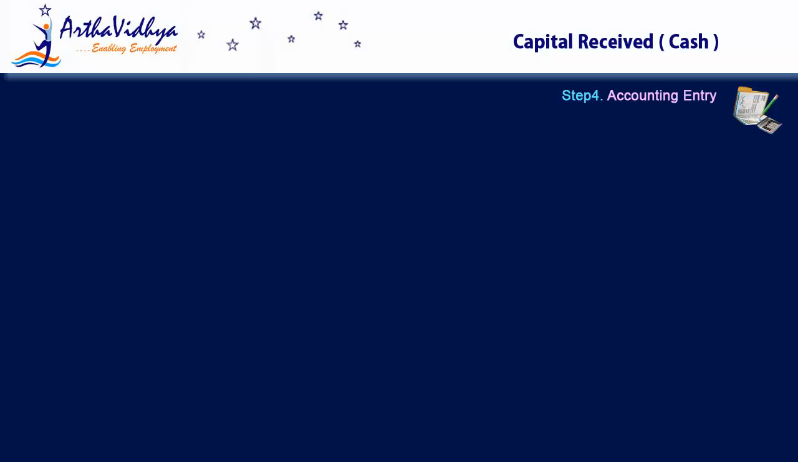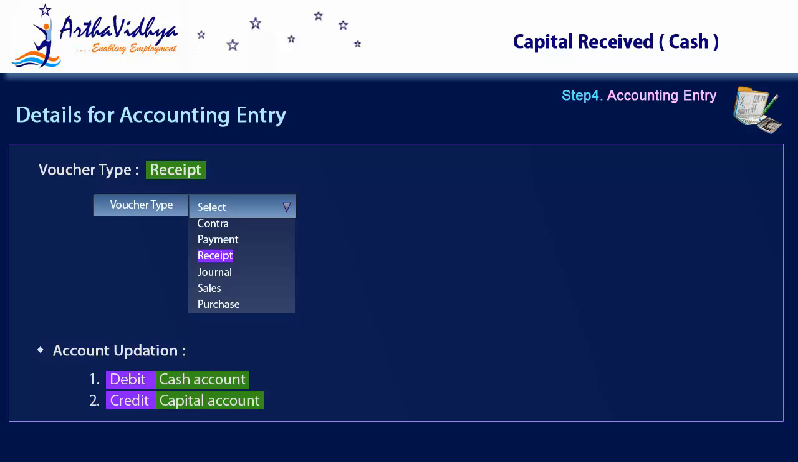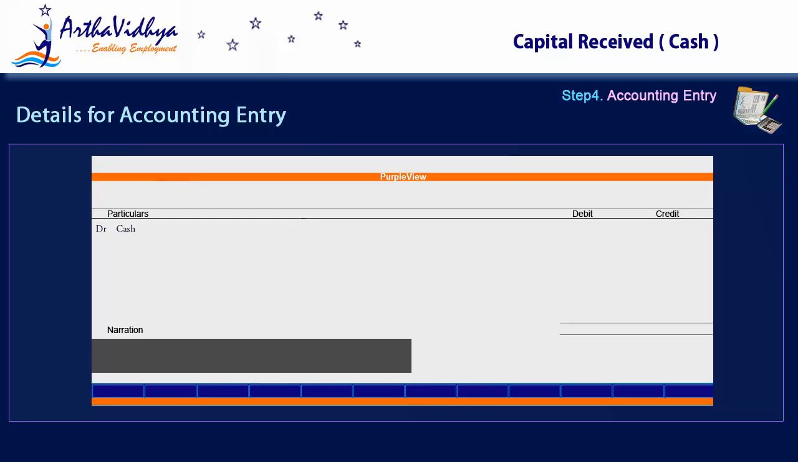The transaction is then updated in the accounting software. As part of the double entry system, the amount is debited to the cash account and credited to the investor's capital account.